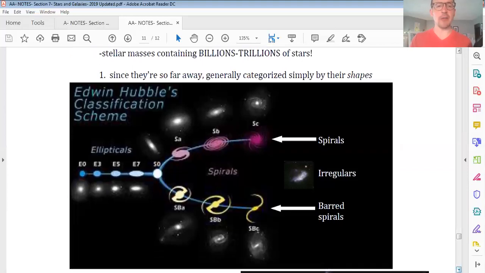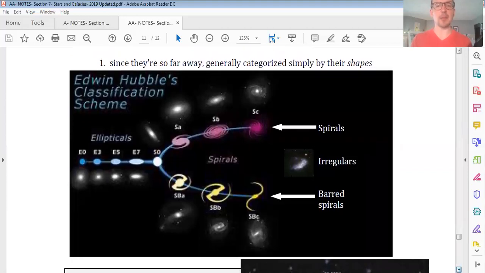So what we have here, everybody, is a great diagram that I have modified ever so slightly. Because galaxies are so far away, one of the only ways that we can really tell them apart is through their shapes. So this was Edwin Hubble's classification scheme. Sometimes it's known as the tuning fork diagram because it looks like a big old tuning fork. So ellipticals are basically galaxies that have no spiral arms. They range from more circular to more elongated.